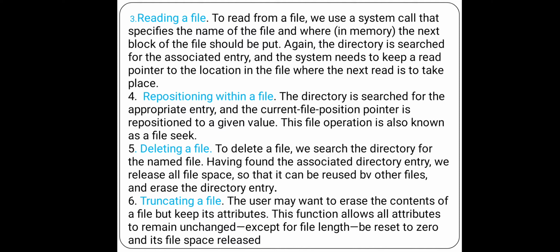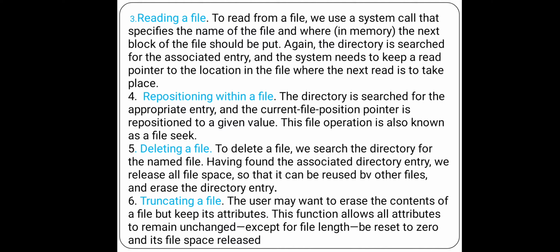The system needs to keep a read pointer. The write pointer is different from the read pointer. The read pointer points to the location in the file where the next read is to take place. That is reading a file.